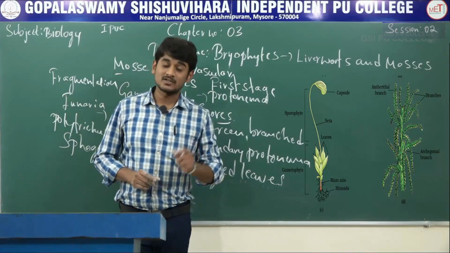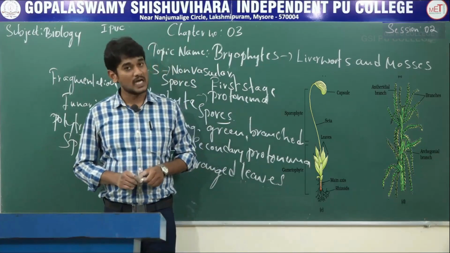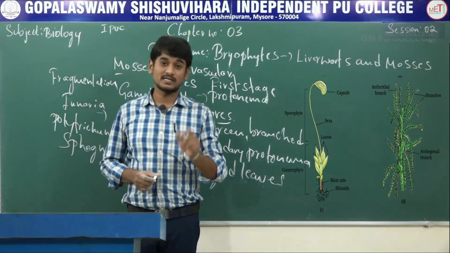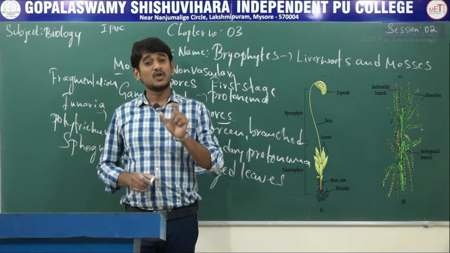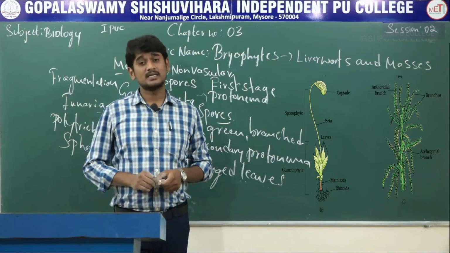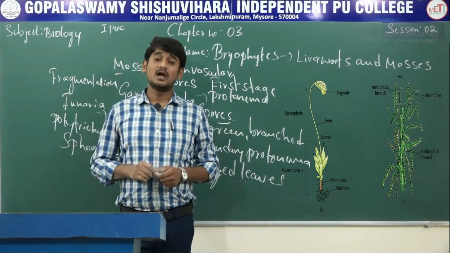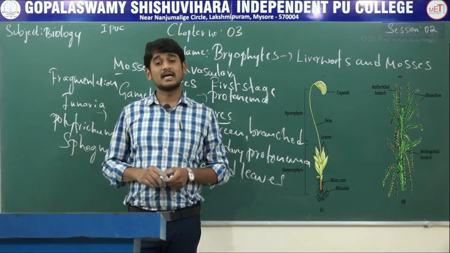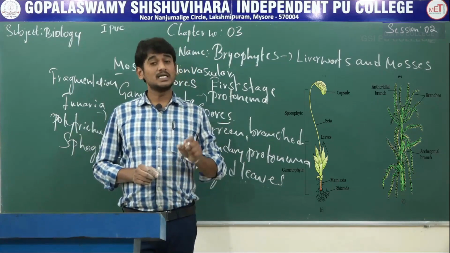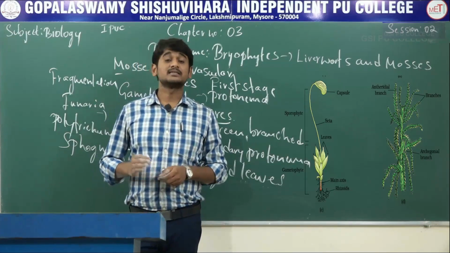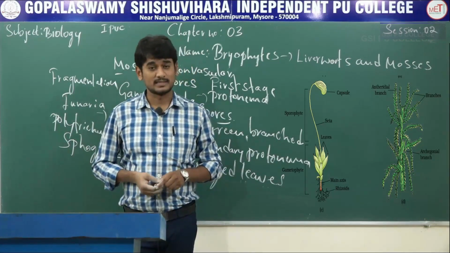Asexual reproduction takes place by fragmentation of thalli or the formation of a specialized structure called gemma. Gemmae are green multicellular asexual buds developed inside receptacles located on thalli. When the gemma detaches from the gametophyte, it develops into a new individual.